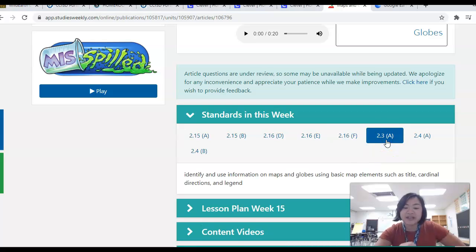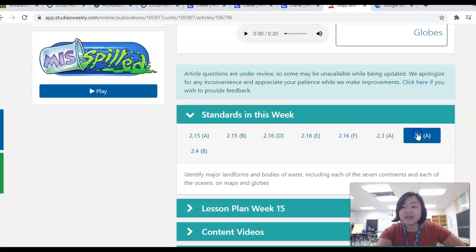2.3a, identify and use information on maps and globes. You're going to have to think about, how am I going to use this map to get a specific piece of information? How am I going to look at this globe and understand? And you're going to have to use basic map elements, which we have already learned, such as a title, cardinal directions such as a compass, and using a legend or a key.